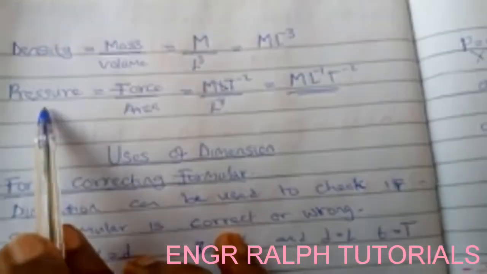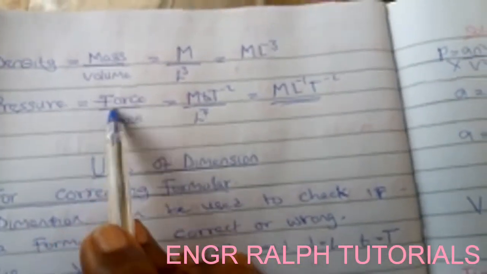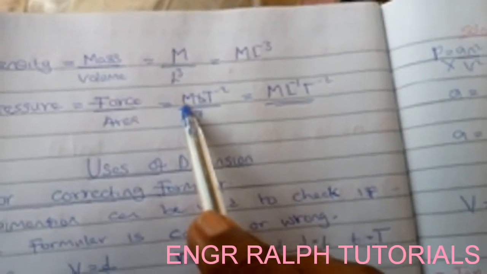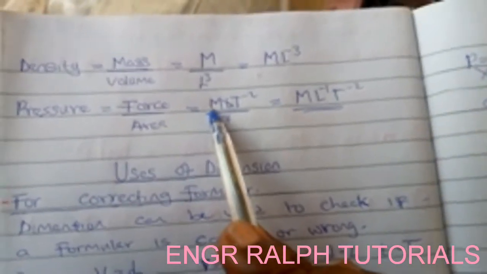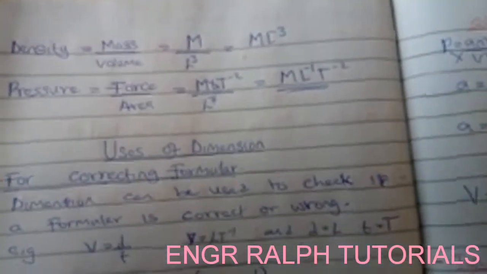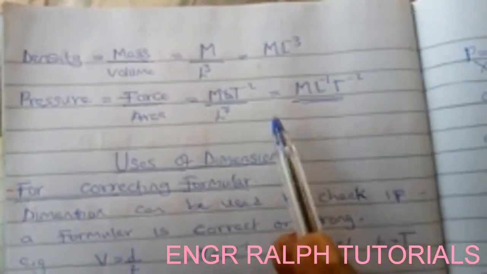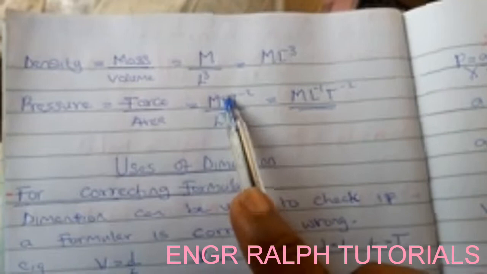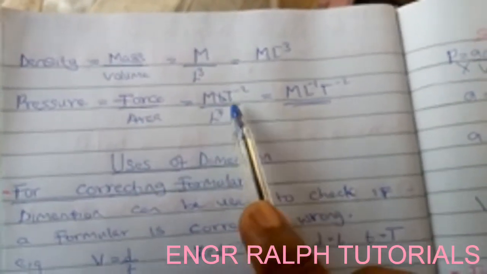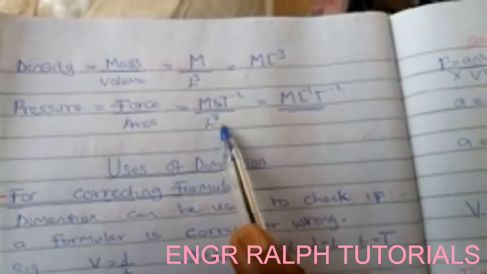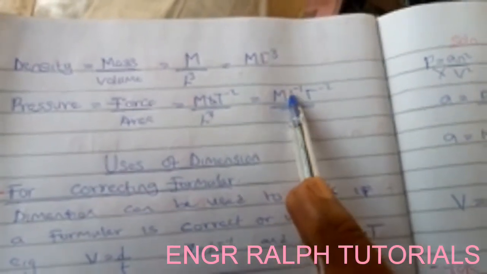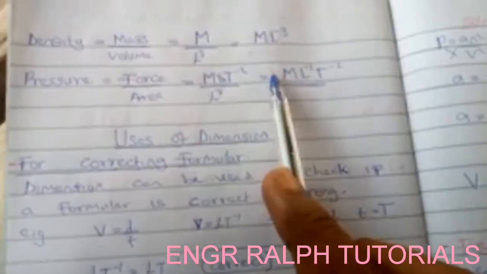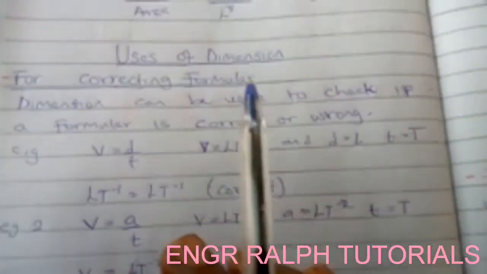Now the last one we are going to look at here is pressure. What is pressure? Pressure is force over area. What is the dimension for force? We derived it at the back just now. We say it is M L per T square. And now we have L square down. This L will cancel one of the L here. So we are now going to have M. This L is down, it's not up, so it's going to be per L. Then this per T square comes as per T square. This is how you find the dimension of quantities.